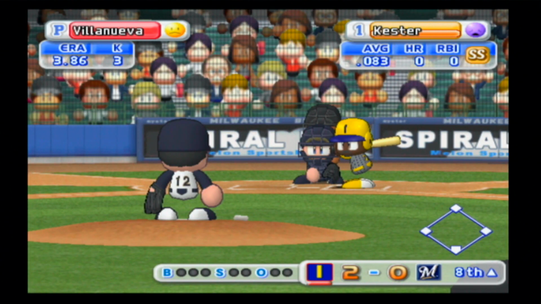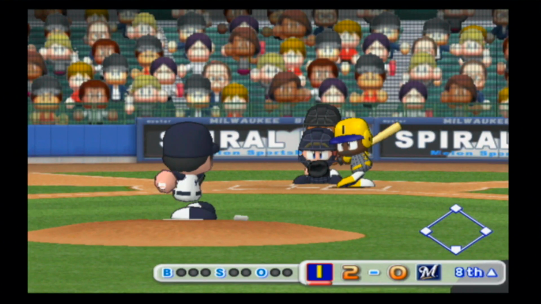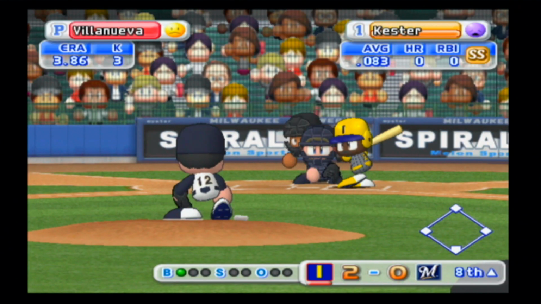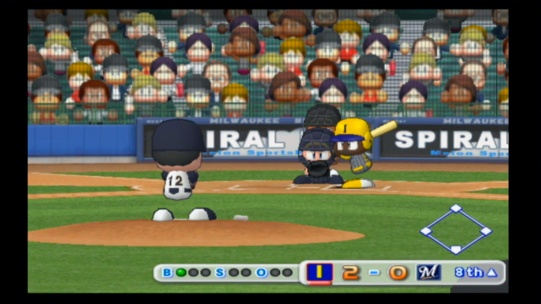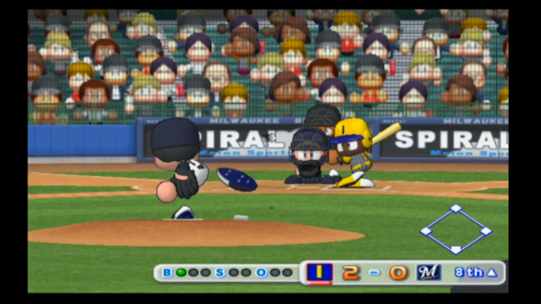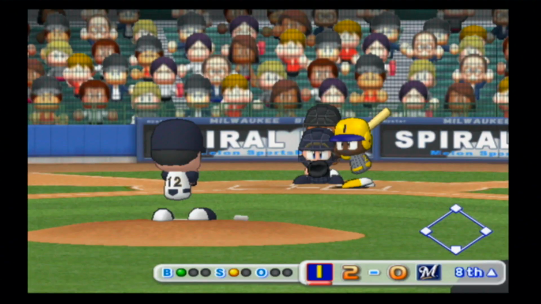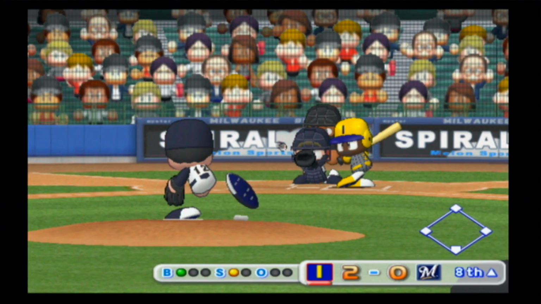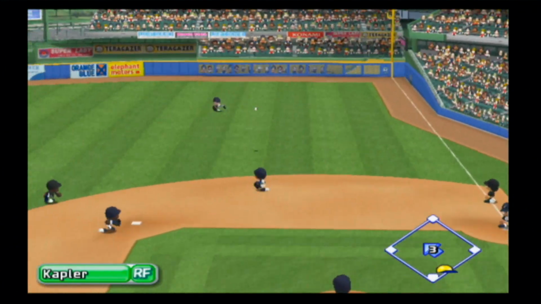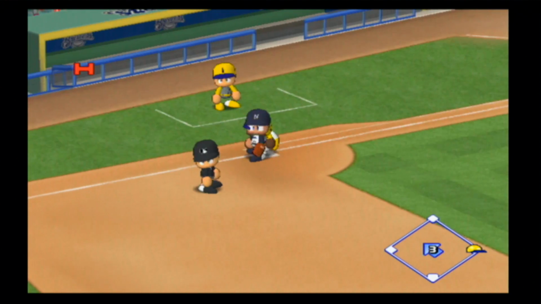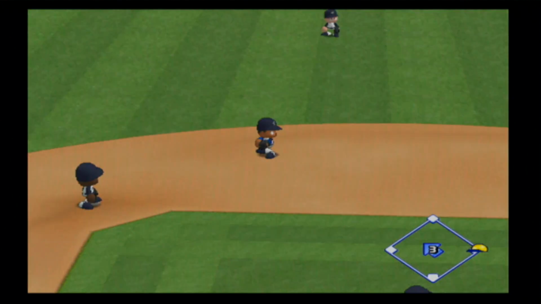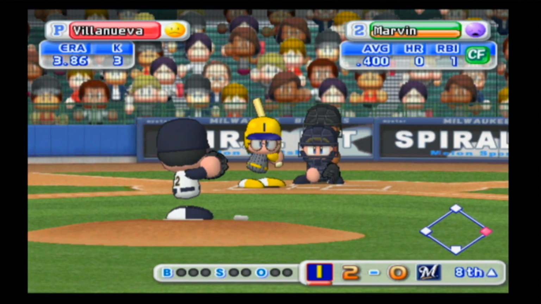Kester 0 for 3. Looks at a ball. Swing and a miss makes it 1-1. This is into right field, and it will get down for a base hit. He sorely needed that. Here is Marvin back around to the left side.